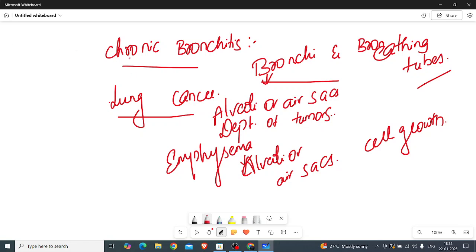So smoking causes conditions like chronic bronchitis, lung cancer and emphysema.